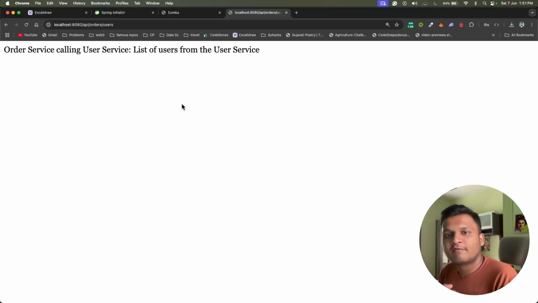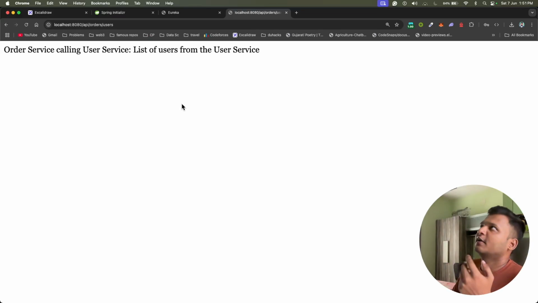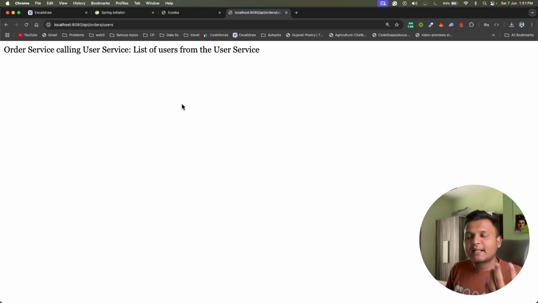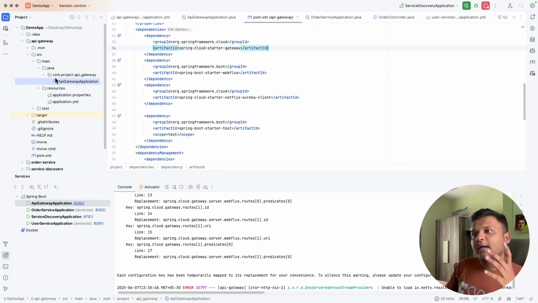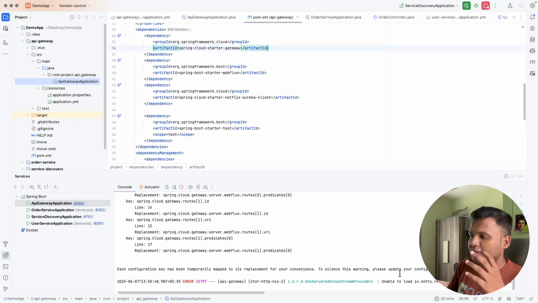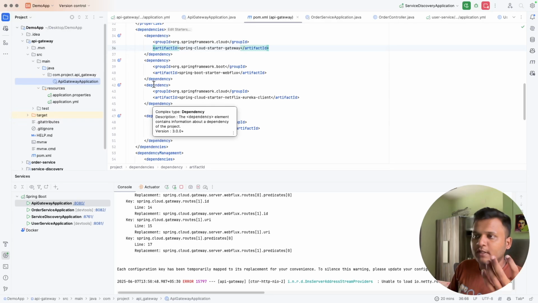Now we can add filters, we can have authentication filters and global filters added in the API gateway. So I'm giving you a simple task. You need to add one global filter, which will be one component or a bean that you need to add in the API gateway, and log all the requests in the console, that this request came from here, and this is forwarded to this microservice, right? So this is the simple global filter you need to add. Try to do it on your own, and we will check in the next video if we have some time.